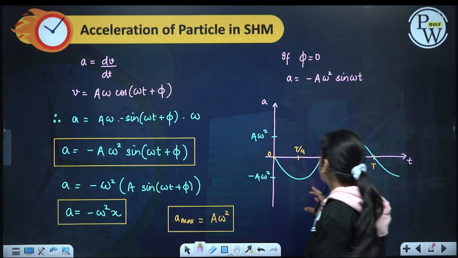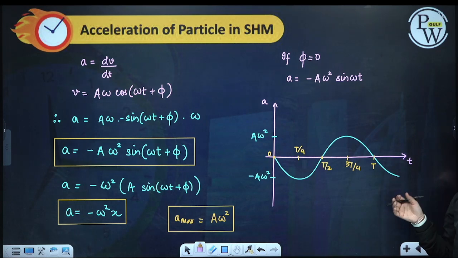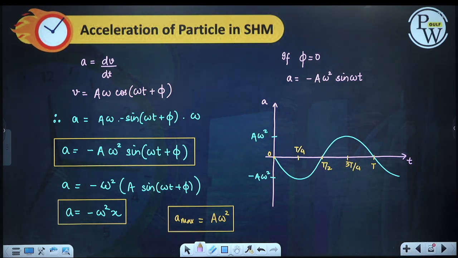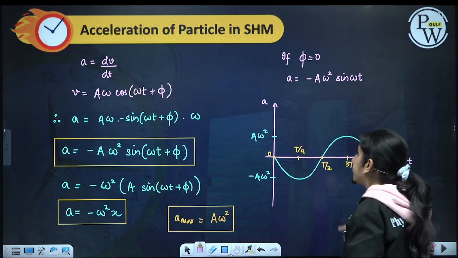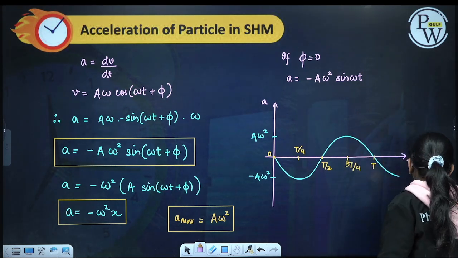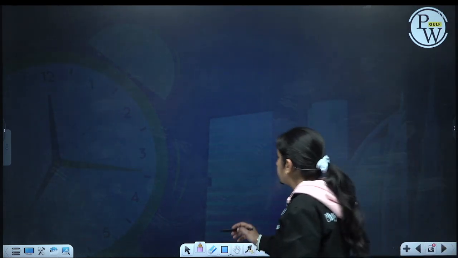Okay, this is a graph for acceleration versus time, and if we draw the same graph for acceleration versus x, it will be a straight line. At extreme positions, it is at maximum displacement, so it will have maximum acceleration. Okay, now let us draw it.